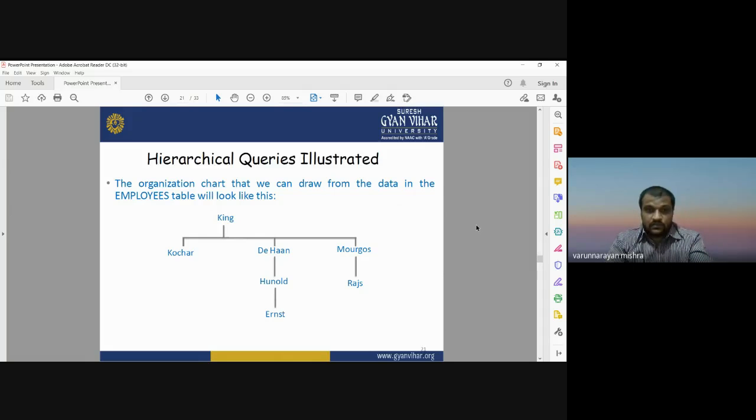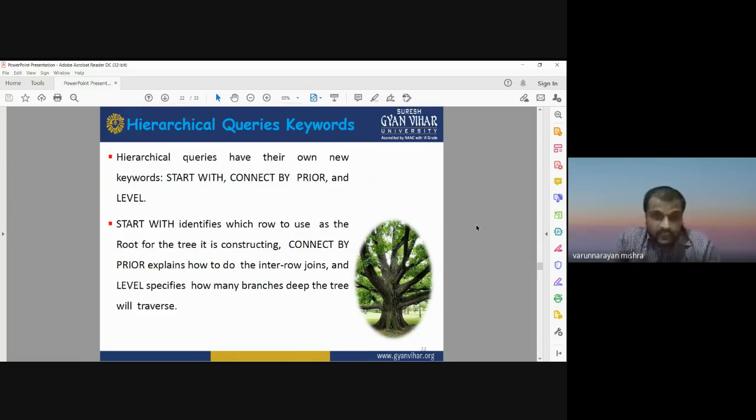Okay. So start with identifies which row will be used as the root, or origin point. Each and every tree has a root. In the same way, each and every hierarchical structure has a root from which it will start, or from which it will start constructing.